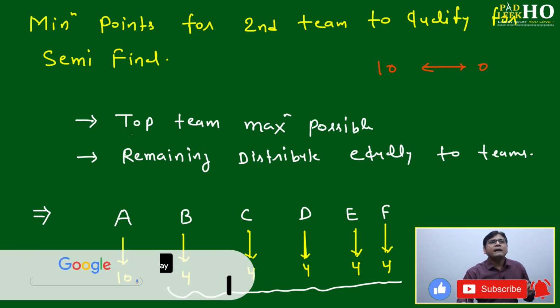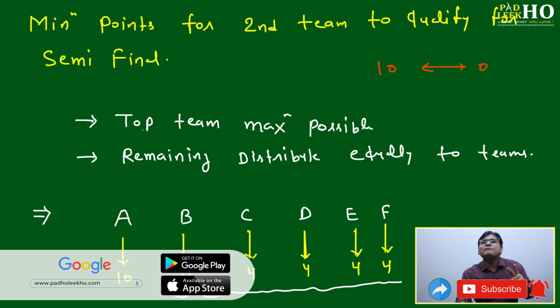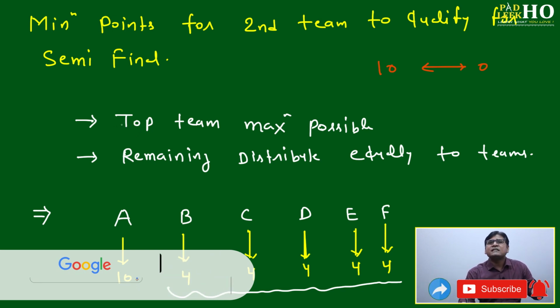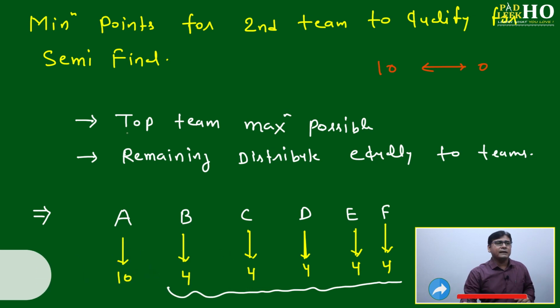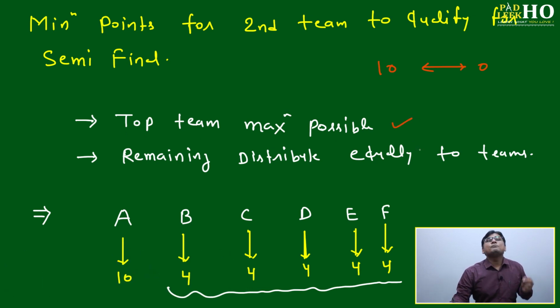What we have to do here: 2 teams should qualify for the semi-final. That is very much in the name itself, semi-final means 2 teams out of 6 should qualify. Then to the top team you give the maximum possible points. How much can it be? It will be 10 only for this scenario. You can follow this for any number of teams. Just suppose in place of 6 teams it is 10 teams, then accordingly you have to follow. But here the maximum point is 10.